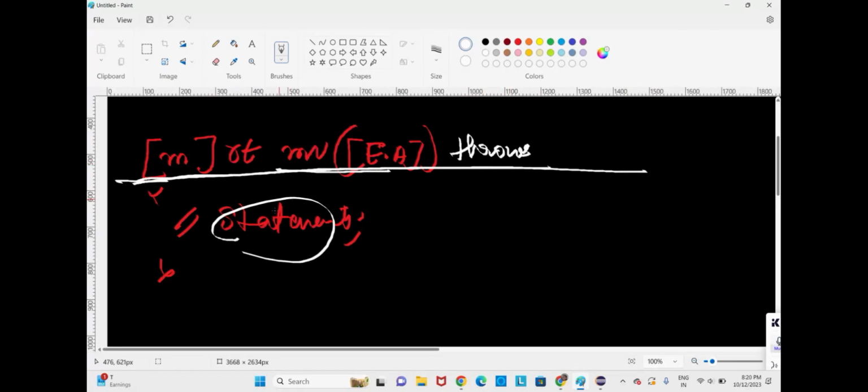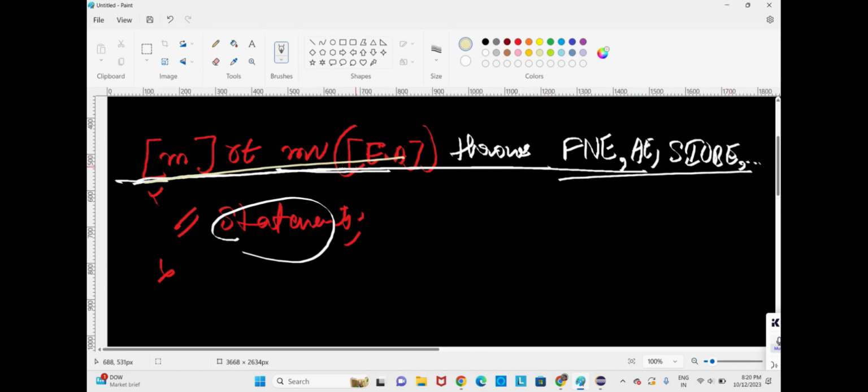Suppose you are getting a file not found exception here; we shall throw it using throws. We'll go for file not found exception. Suppose you have to throw multiple exceptions: file not found exception, arithmetic exception, string index out of bounds exception, comma, going on, any number of exceptions you can easily throw. With the help of the throws keyword in a method declaration statement, you can throw any type of exception.